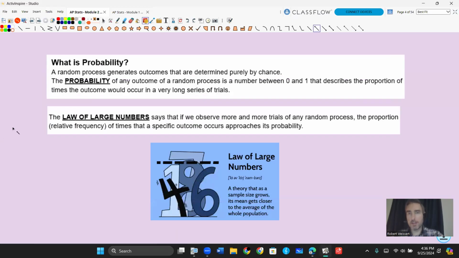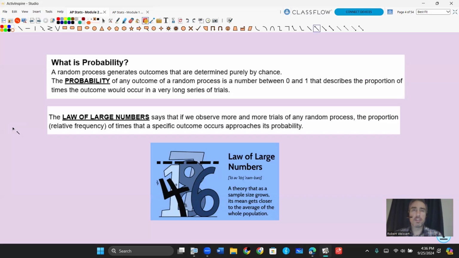Probability is the long-run chance of something happening. So it's a random process. They're always going to be between 0 and 1. You can't really think of probability without thinking of something being simulated. So we think of things in the long run, not in the short term, because the short term is really unpredictable. But in the long run, if you do something enough, it'll eventually be what the probability should be.